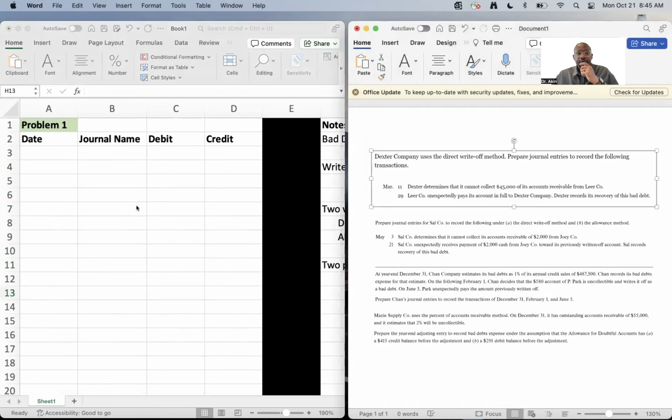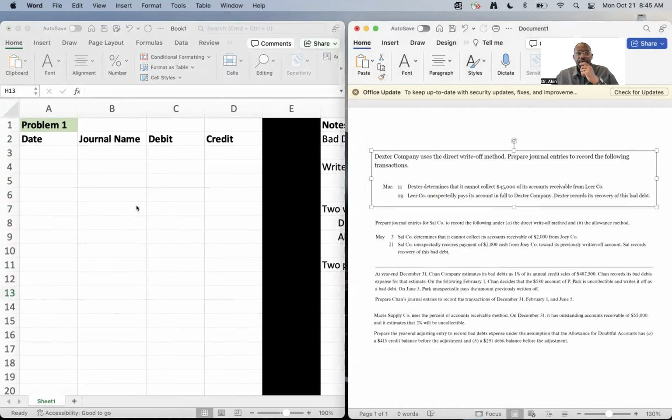All right, so it says on March 11th, Dexter determined that it cannot collect 45,000 of its accounts receivable from Lear Co. So this is going to be under the individual level. So this problem is related to how do you write off bad debt? How do you write off uncollectible amount of money under the individual level? Okay, using the direct write-off method.